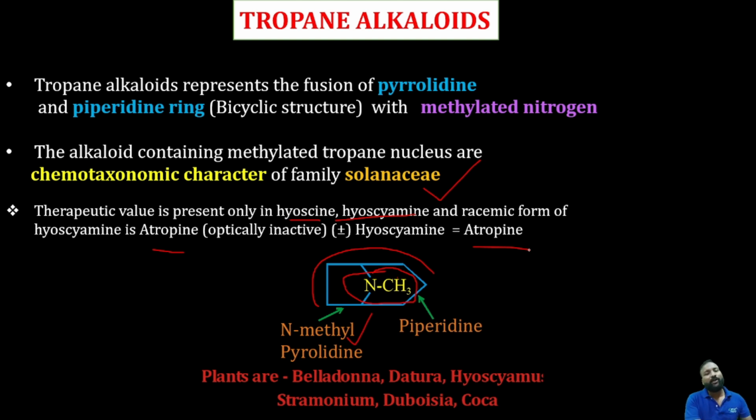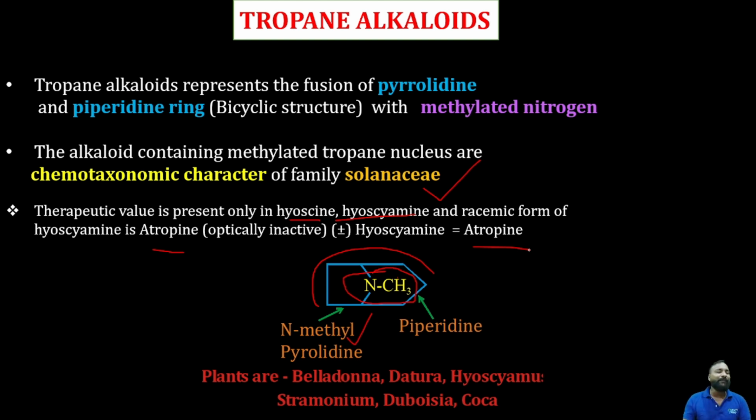In the previous alkaloid introduction, I made a slide in table form where I gave explanations with some exceptions for the alkaloids, like color, physical property, whether it's liquid or solid, solubility, and their stereoisomers also. So please look at that particular slide so that you can remember it. It is very helpful for you to differentiate their special features. We have so many tropane alkaloids, but especially hyoscyamine and hyoscine containing alkaloids possess the therapeutic value.